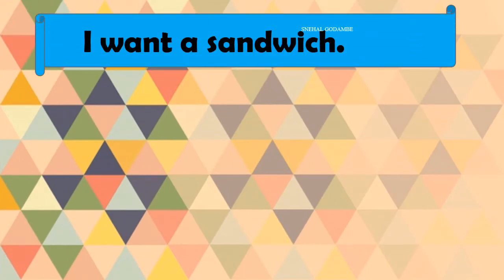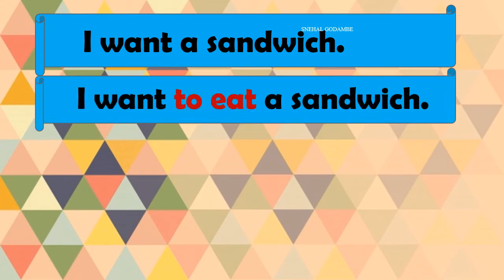Moving further, we will see some more examples. I want a sandwich. Now here see, a different sentence. Can you notice the difference between the two sentences? I want to eat a sandwich. Now here we have used the infinitive verb form, to eat. Why do I want a sandwich? To eat. So here is the explanation. I want to eat a sandwich. What do you want? I want to eat a sandwich. In a different way you can say,